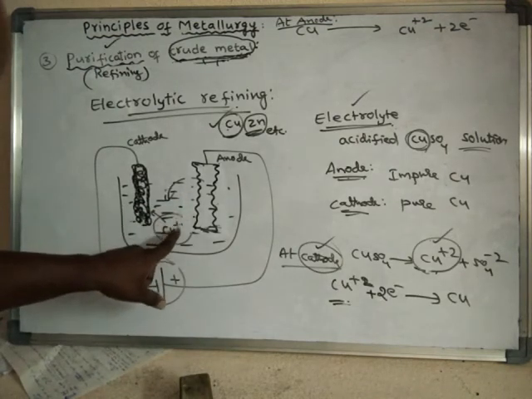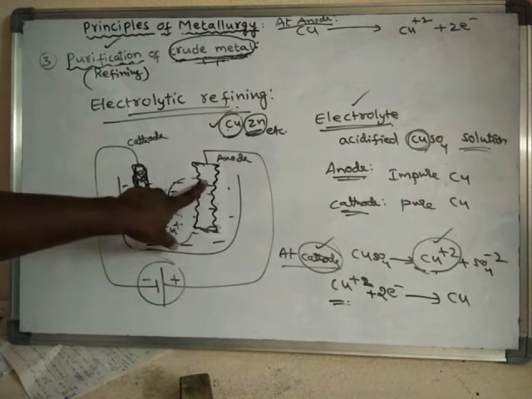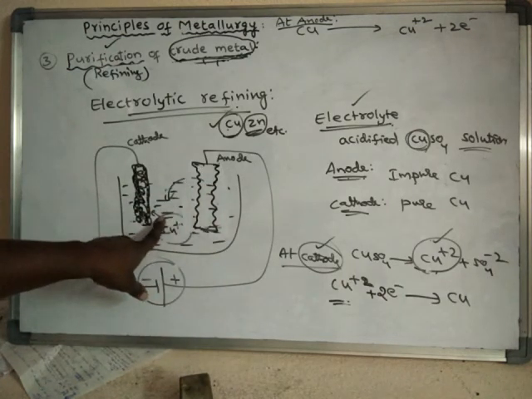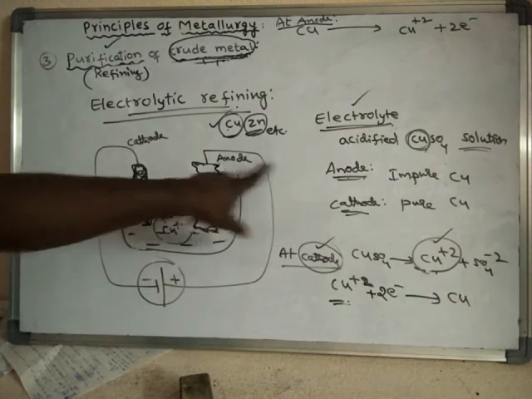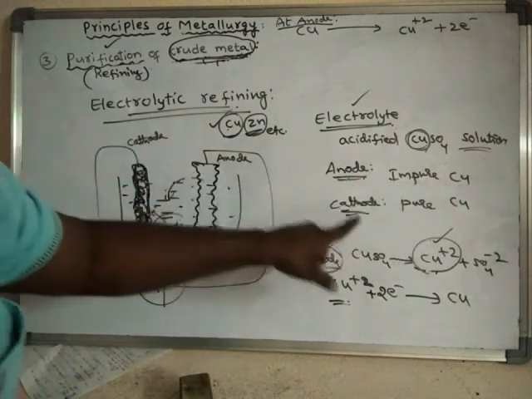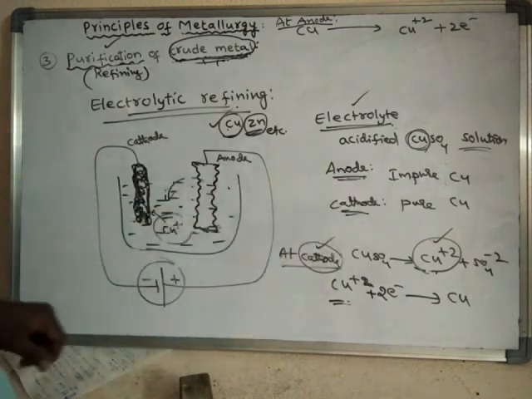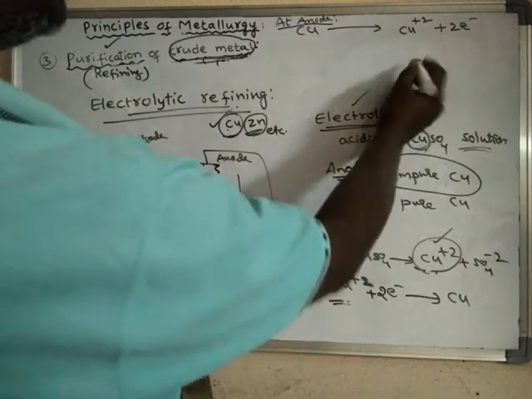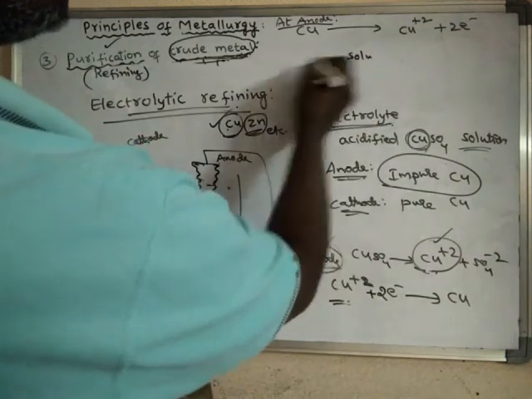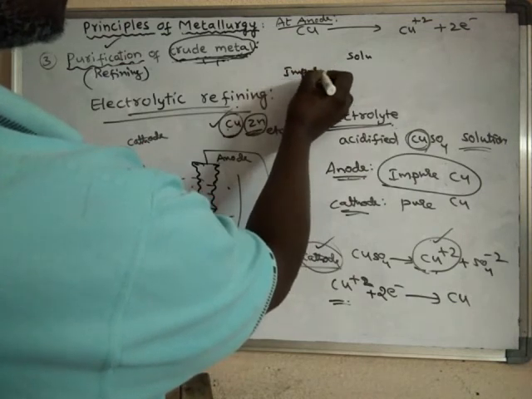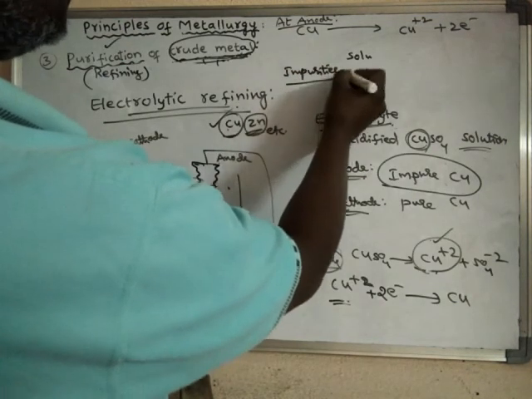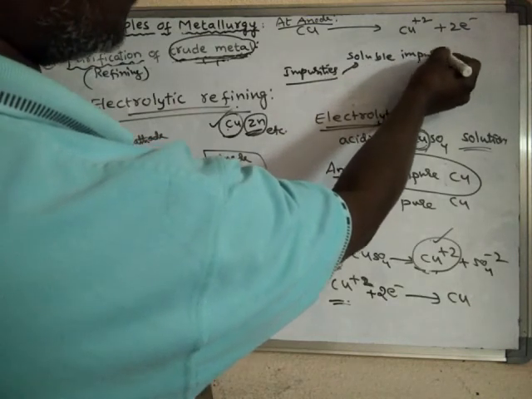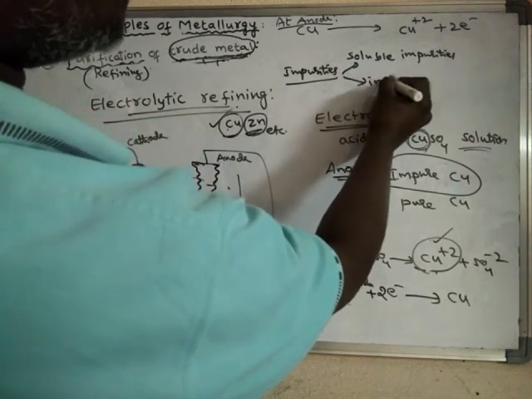So what happens during this process? The copper is converted into copper ions and enters into the electrolyte, and the anode is made up of impure copper, so the impurities associated with the anode are of two types: soluble impurities and insoluble impurities.